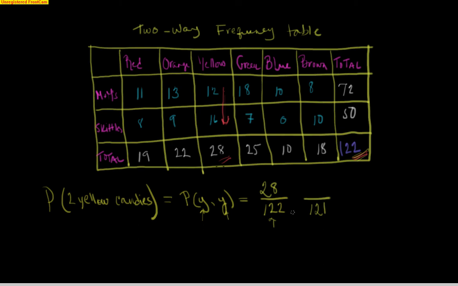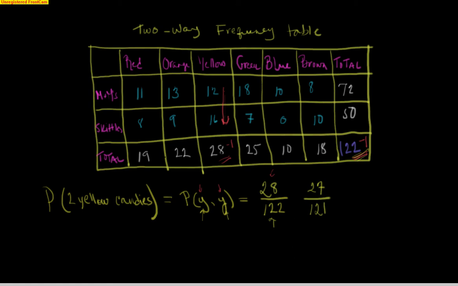When we go to the numerator, because we have chosen out one candy, we've got one less in there. We also have one less yellow candy because that was the one we picked. If the first one is yellow, what's the probability the second one is also yellow? When I reach in to pull out a candy, there's only 27 of them left as yellow because one of them has already been taken out.